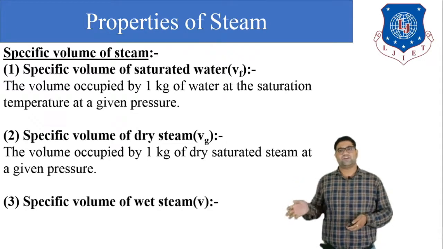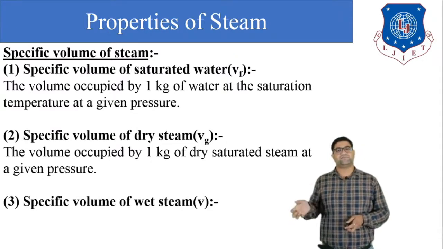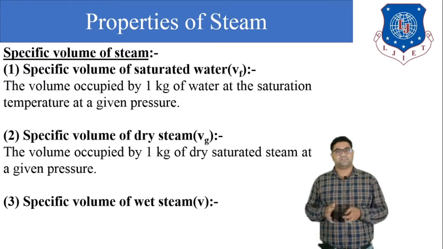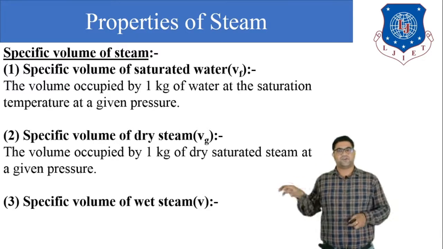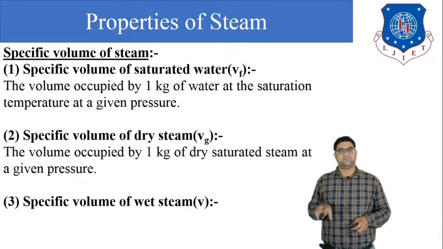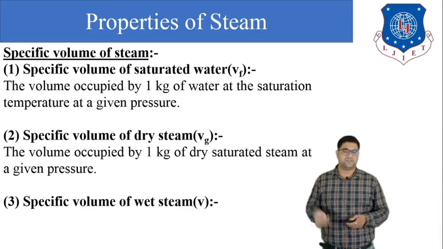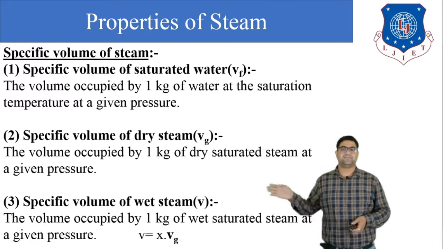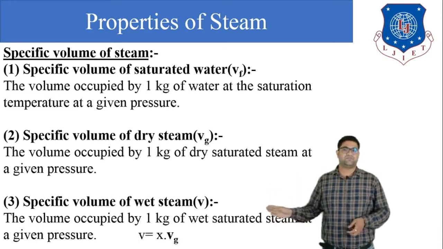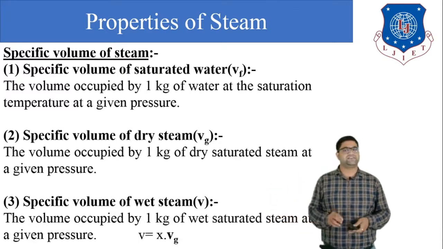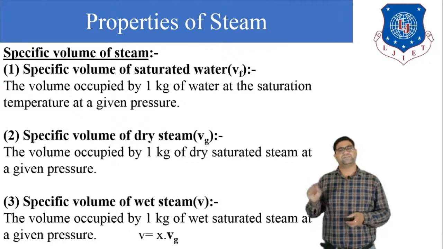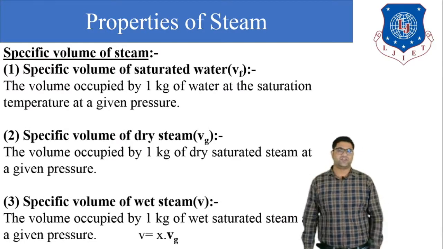Next, the specific volume of the wet steam. The specific volume of the wet steam means the volume occupied by the steam and water mixture in the wet condition. We can find that volume with the help of this equation: V equals x into Vg, where Vg is the specific volume of dry steam.